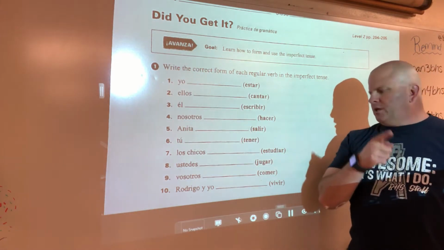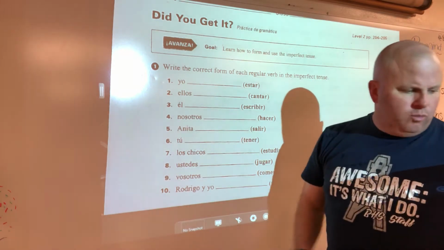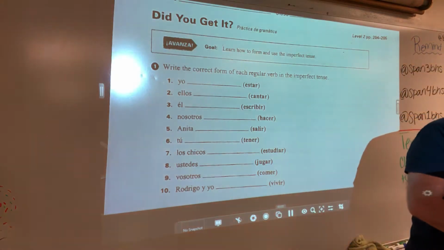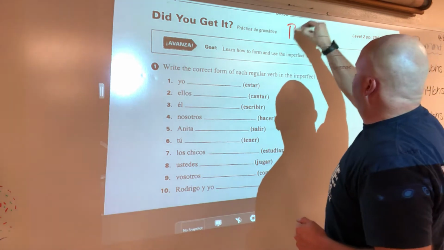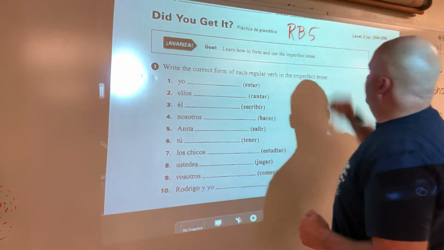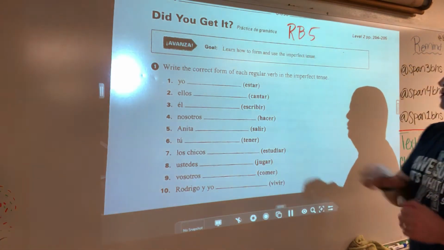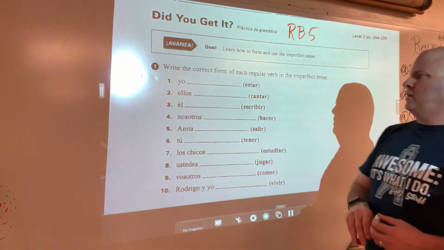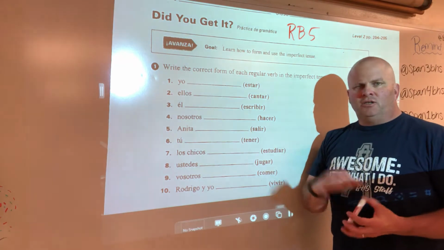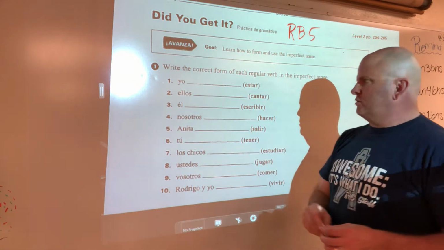Anyway, we're going to be working on resource book 5 and 9. Okay, so this is resource book 5, so if you want to pull that page out. I just wanted to go over a couple in each section to give you an example, and then you guys can do the rest, and I'll send out the answers tomorrow.